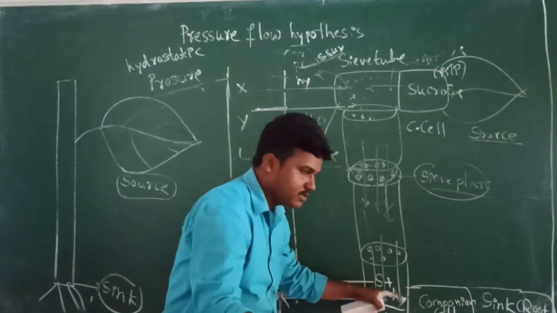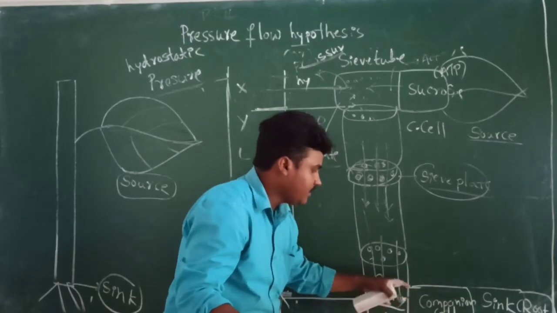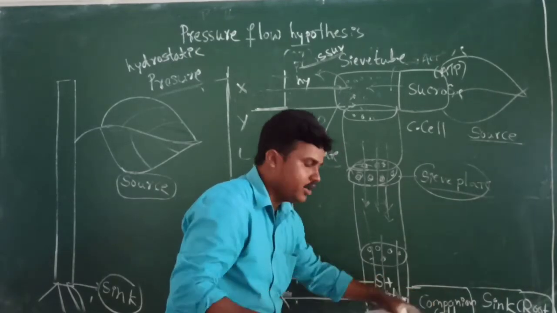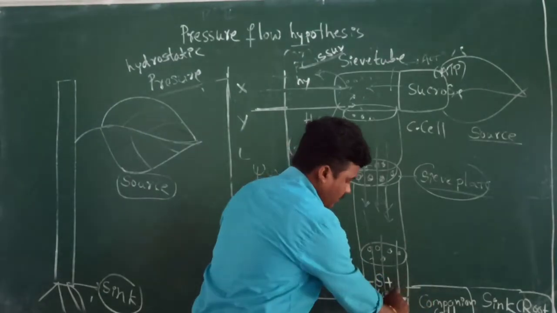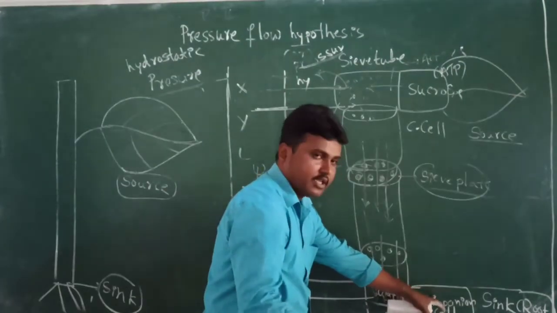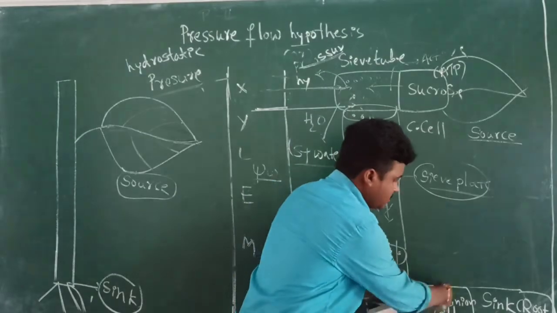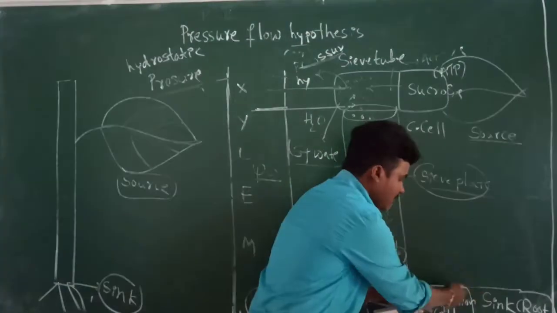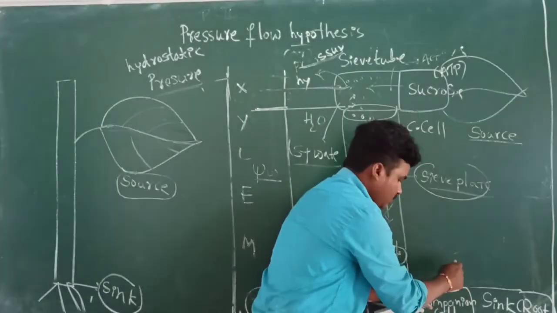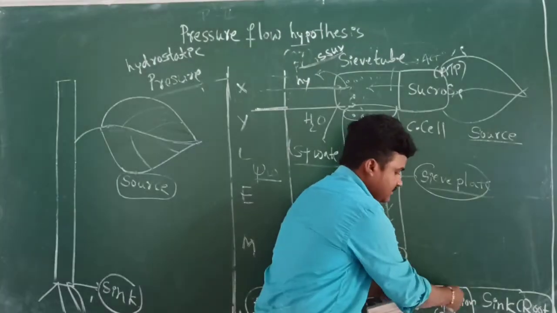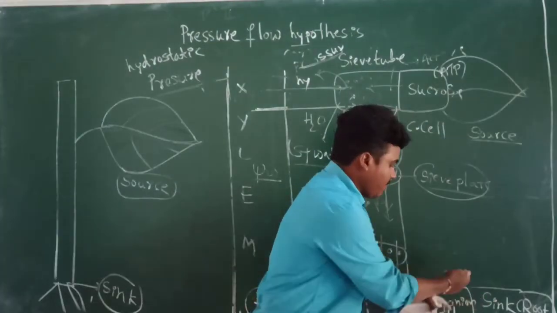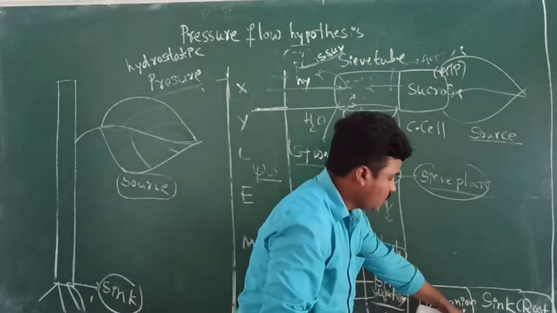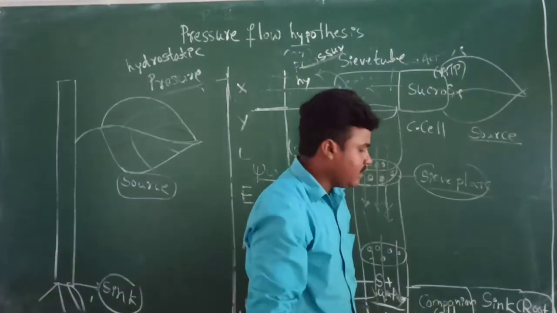Only sucrose molecules can enter into the companion cell. These companion cells have sucrose. The sucrose can transfer from the companion cell to the sink end. When the sucrose comes to the companion cell, the sink cells receive it, and the sucrose can enter into the sink.